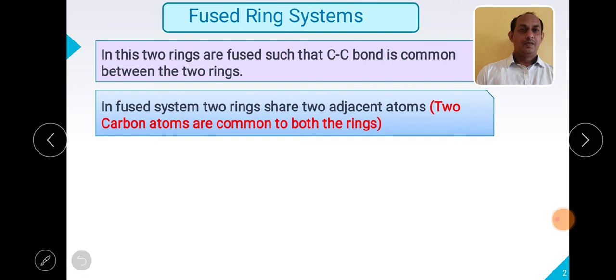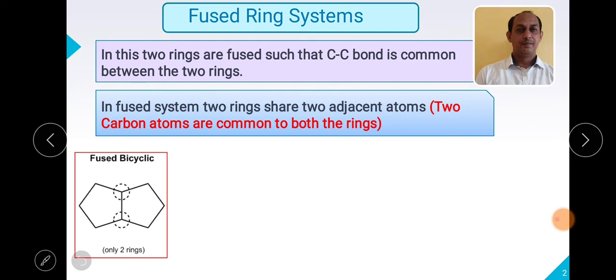Fused ring systems contain two adjacent carbon atoms which are common to both the rings. So in a fused ring system you will have the carbon-carbon bond present between the two atoms, which is common to both ring systems. Let us see.